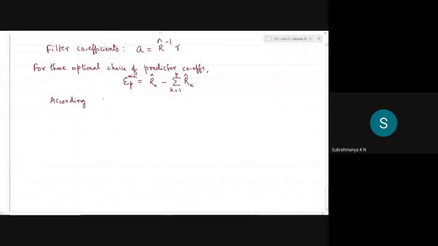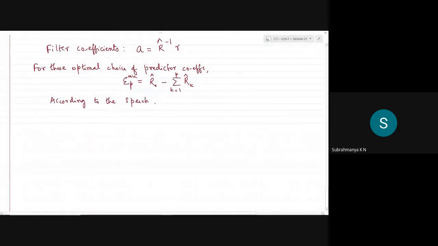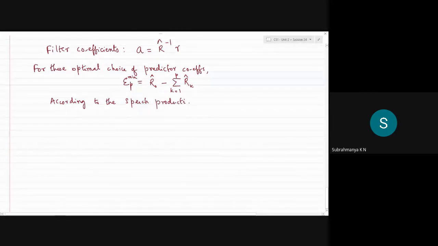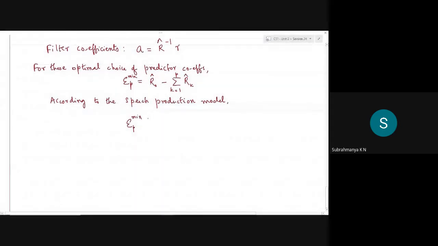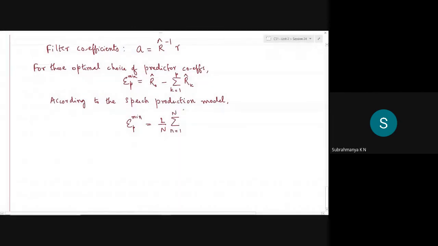According to our model, just the last 5 minutes, please be with me, I'll try to wind this up. According to the speech production model, the minimum, for which I just showed the mathematical equation, is the sum over n from 1 to N of the square of the error, which is the difference between the actual sample xn and the predicted sample.